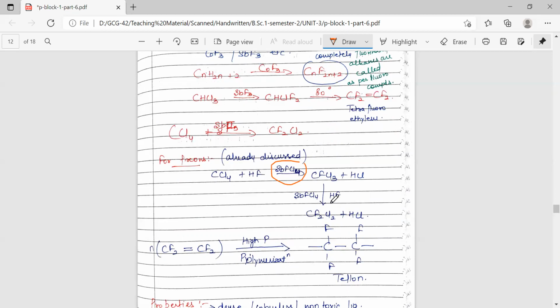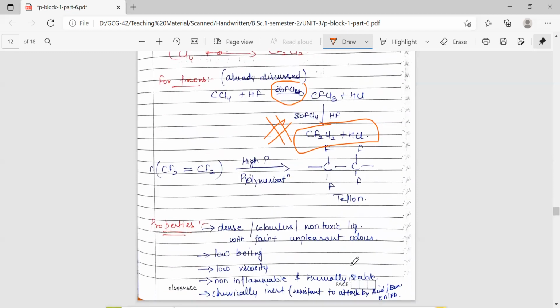This is an important compound which is used as refrigerant and used in aerosol propellants. Next, if we use this tetrafluoroethylene and polymerize it at high pressure, we'll get the formation of Teflon, which is also an important material which is used for coating kitchenwares, kitchen pans, to have a non-stick type of material.